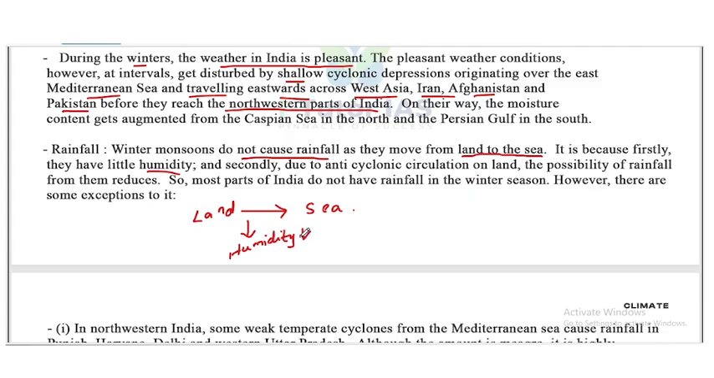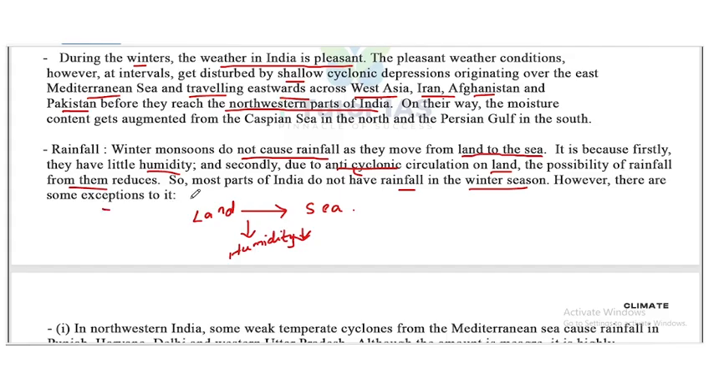Humidity was very low. Secondly, due to anticyclonic circulation on land, the possibility of rainfall reduces. And so most parts of India do not have rainfall in the winter season. However, there are some exceptions to it.